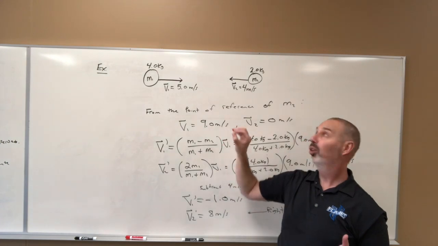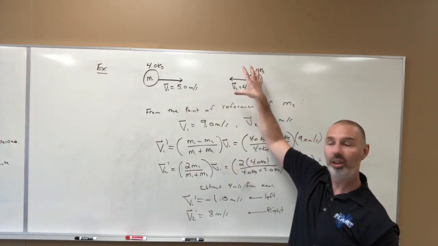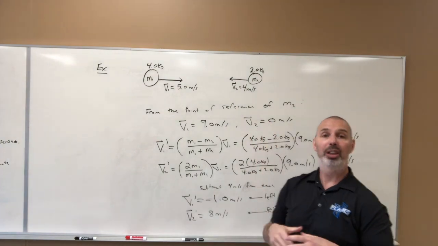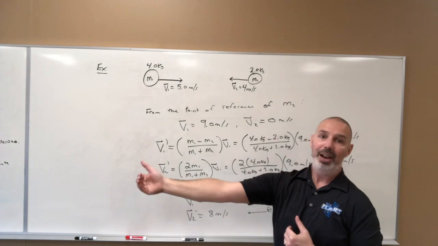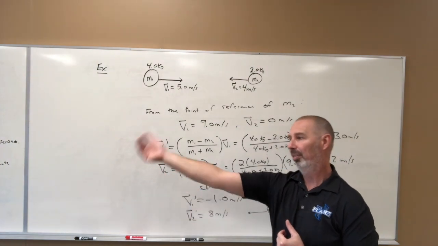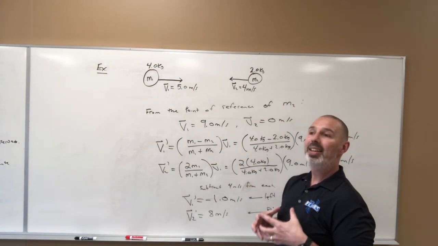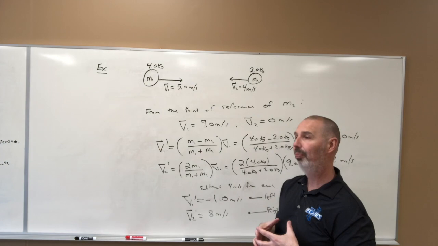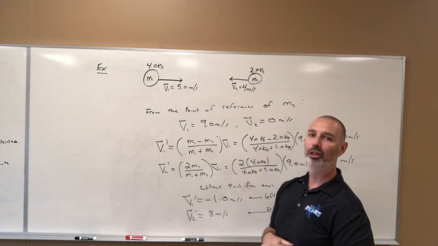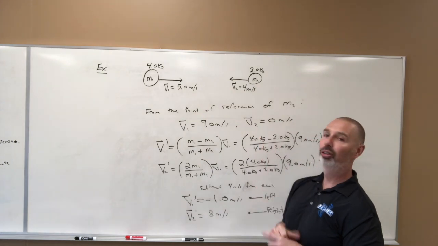So it's just a matter of looking at it from the point of reference of one of the particular objects. Okay, and then that one becomes 0, because if I'm in a car traveling to the left at 4 meters per second, and I have something approaching me at 5 meters per second, if I pretend that I'm at rest, from my point of reference, I am at rest with the car, and that other object is approaching me at the sum of our speeds. So 9 meters per second and 0 meters per second.